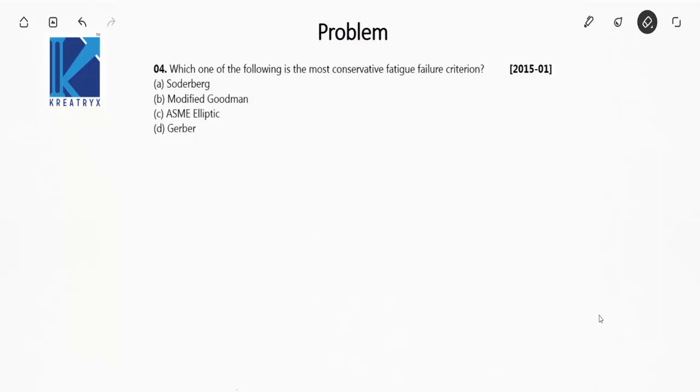So the question is, which one of the following is the most conservative fatigue failure criterion? Okay, so the keyword is conservative fatigue failure criterion. The options are Soderbergh's criteria, Modified Goodman's, ASME elliptic, and Gerber's parabola.